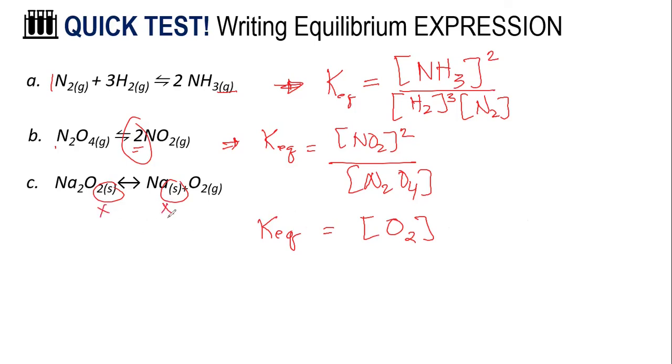This is because for pure solids and pure liquids, their activity is equal to 1, and that means 1 over 1. So let's just take that away from the equation, and the final K expression is just equal to oxygen raised to the power of 1.